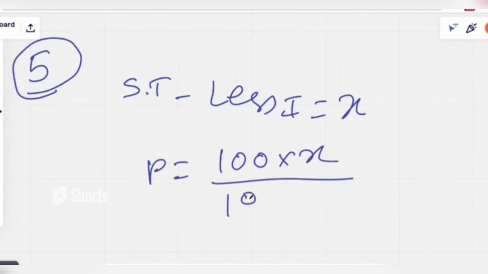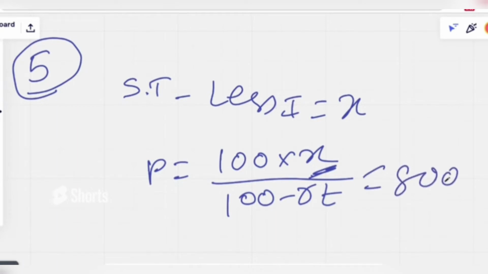So please note down these formulas. It will be very helpful for you. It comes in handy. So 100 into x, where x is nothing but 560 here. In the question they are saying less than, so that is treated as x. So 100 into 560 by 70. If you calculate, the answer is going to be 800 rupees. This is the simple solution I'm giving you.